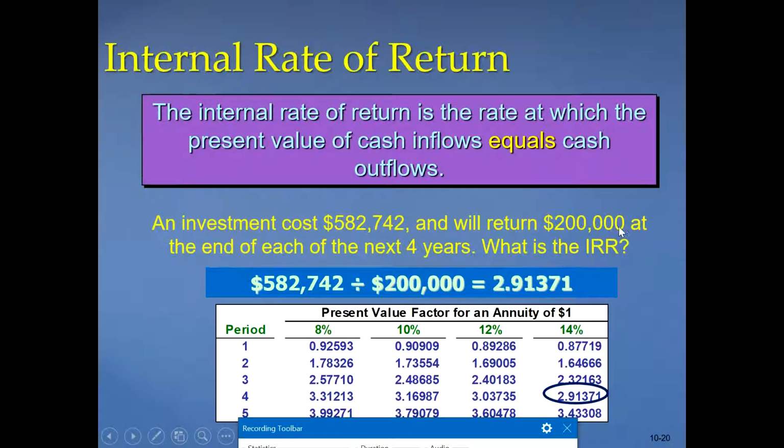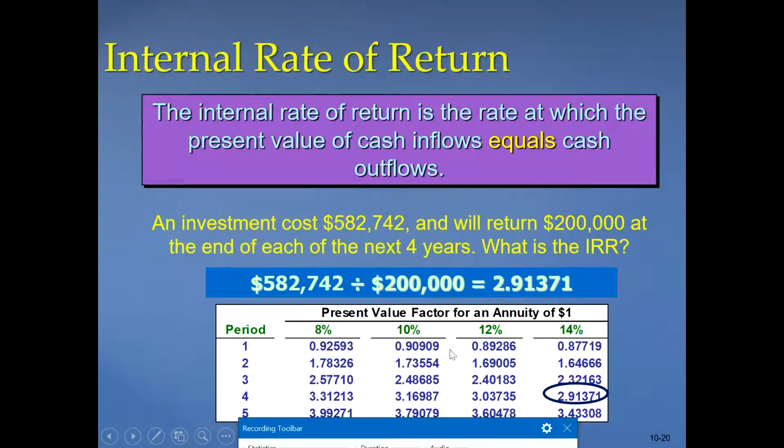How can we solve it? Sometimes it's tricky, right? We don't know what the rate is, so you might use this method if you have a table given. Remember, now we have the cost, and this is the annual benefit. If you divide it, you get this number 2.9137. Since it is an annuity, you go and look at the annuity table in your book.